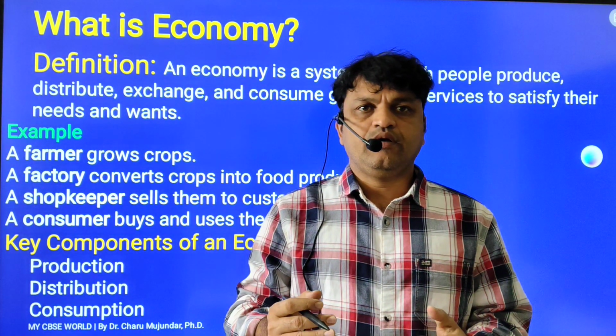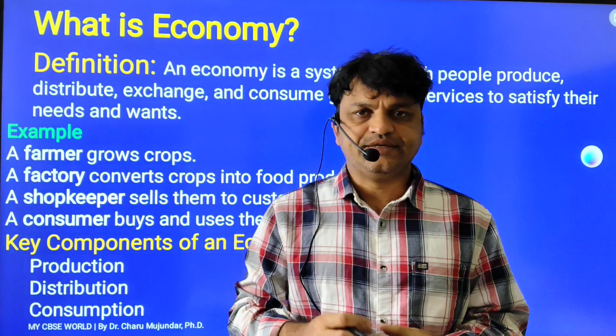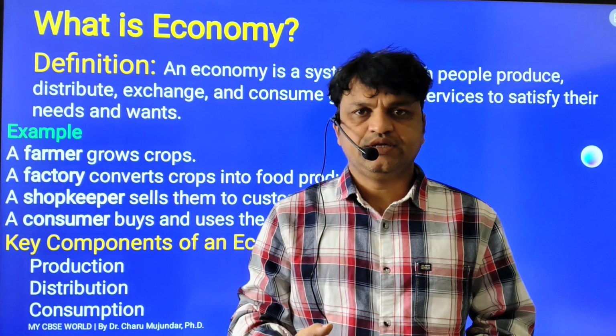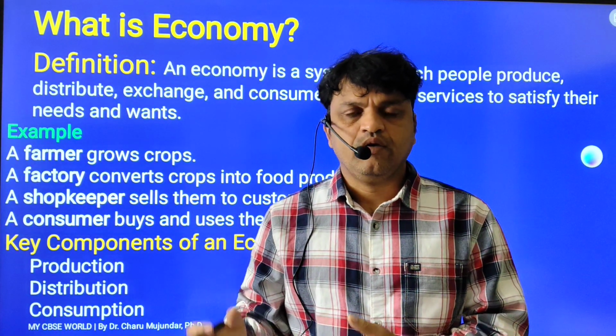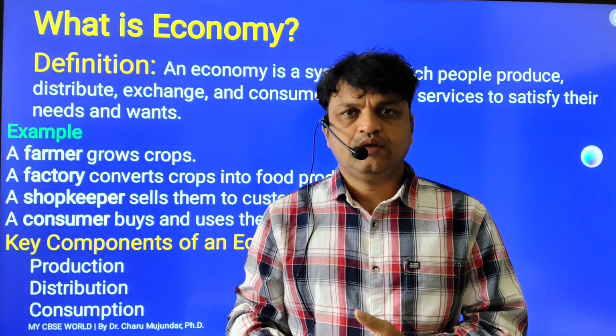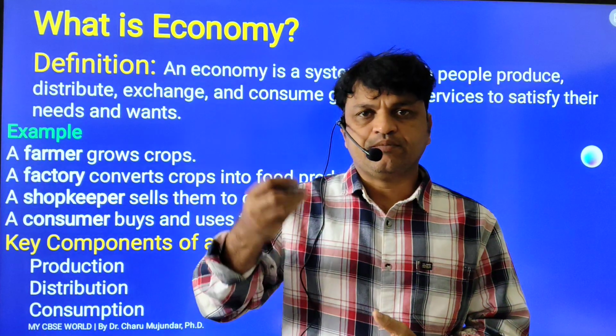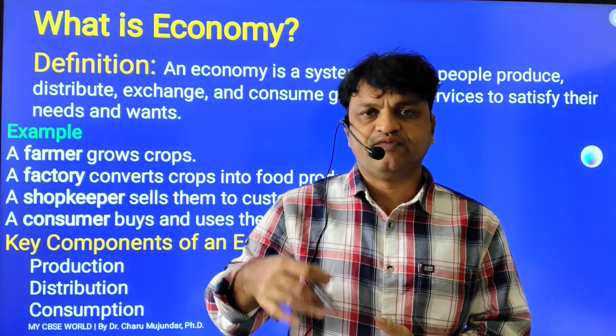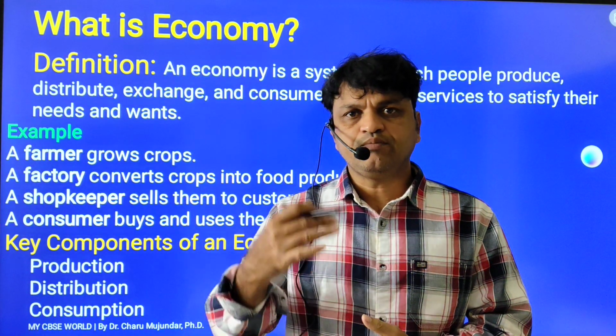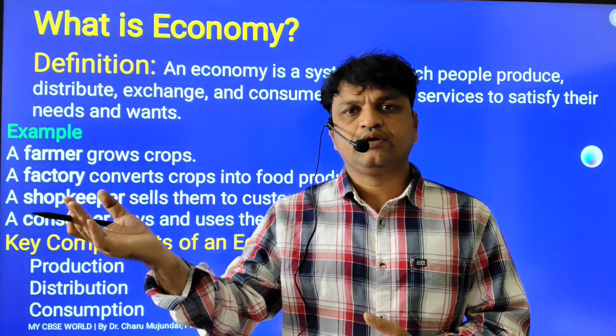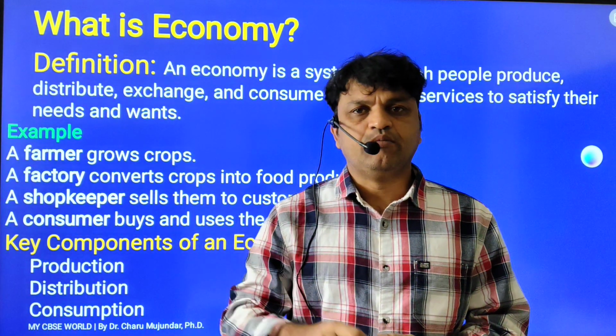Suppose today we are eating rice. Who is producing rice? It is the farmer. After harvesting, the farmer keeps a certain amount of food for his family's consumption, and the remaining portion he sells in the market.